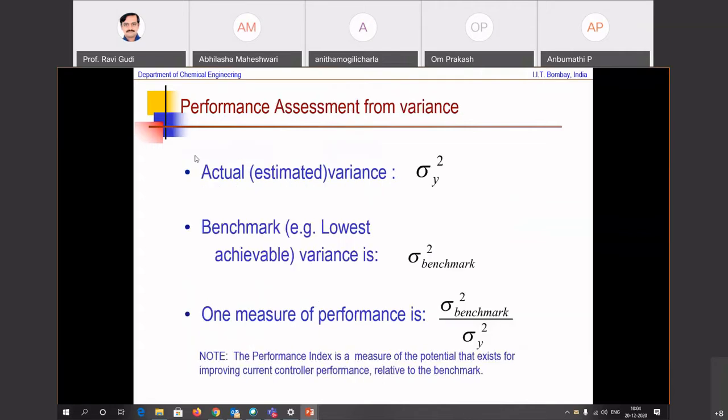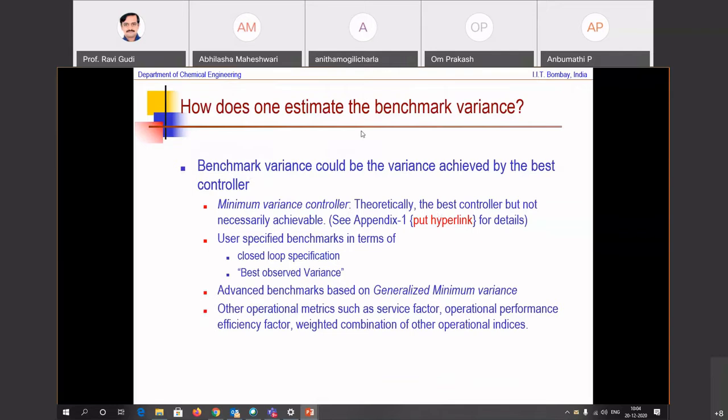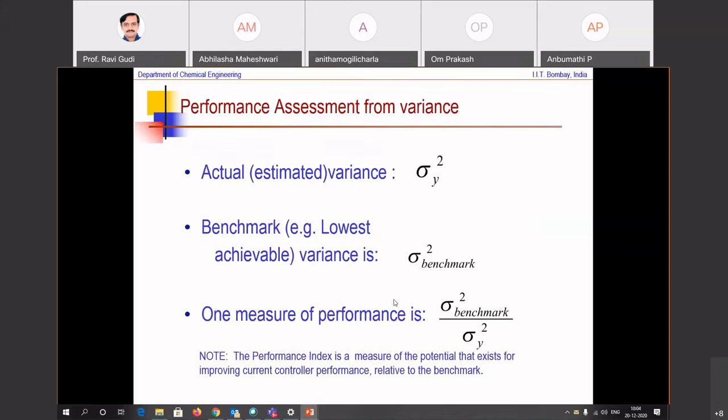Okay. So actual estimated variance is this. Benchmark or the lowest achievable variance is this. One measure of performance is this, and this gives you a continuum between 0 and 1, because the moment this becomes closer to this, the measure of performance is 1. As variance becomes larger, this becomes less than 1. Okay. So then how does one estimate the benchmark variance? So this benchmark variance, how does one estimate it?